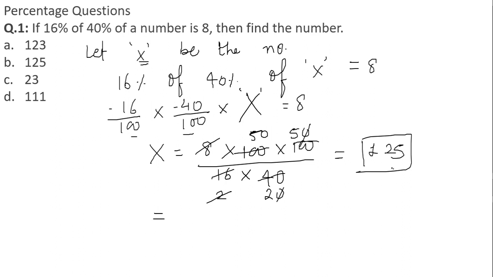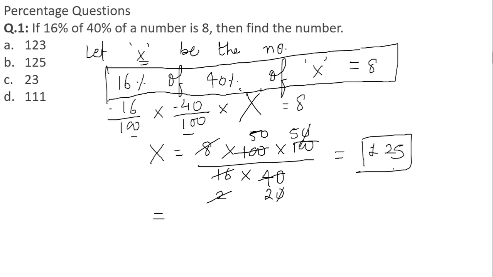You just have to understand what steps we have followed, and you have to make this particular equation out of the question format: 16% of 40% of any given number is equal to x. So we have to find the value of x. Very simple. The answer for this question is 125, which is option number 2, option B. This is the correct answer.